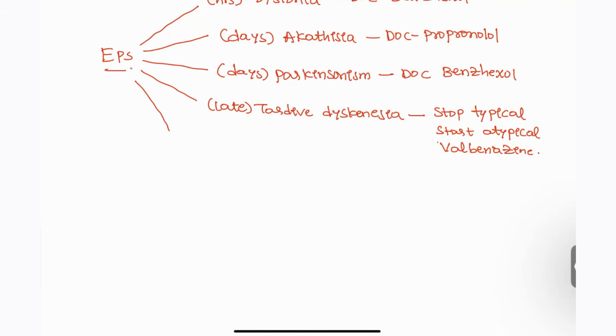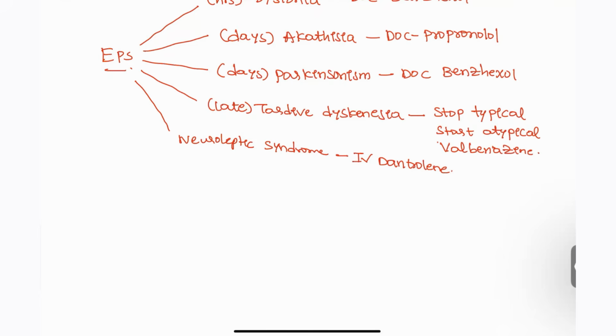Next, those who are associated with this will have neuroleptic malignant syndrome. This is like malignant hyperthermia. For this patient, IV dantrolene should be given, right? These are some of the examples that you have to remember.